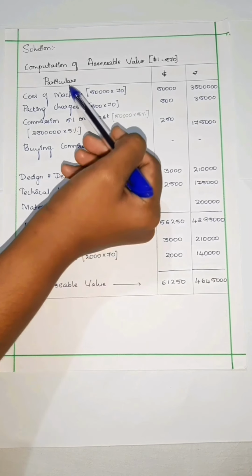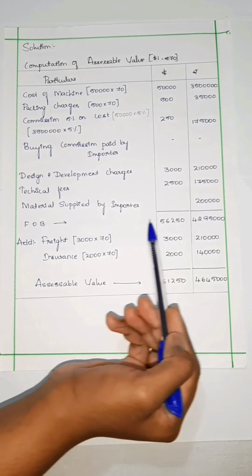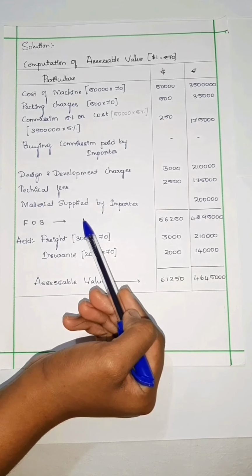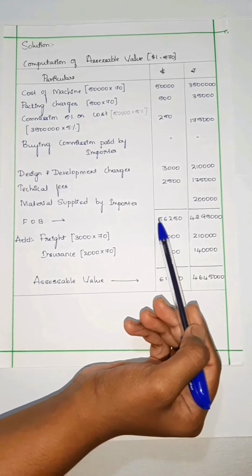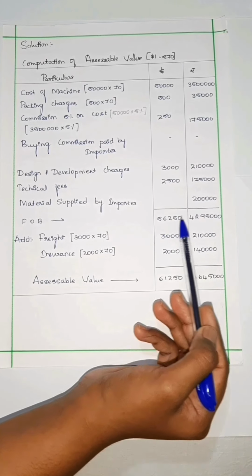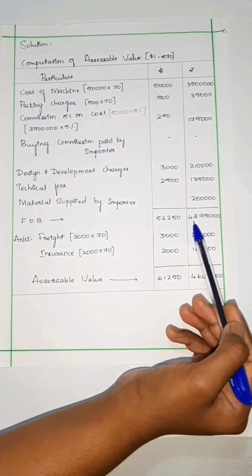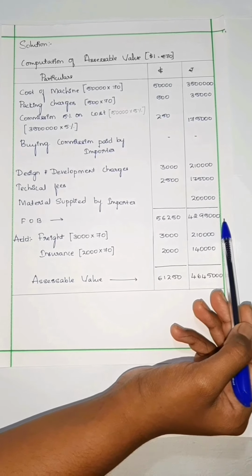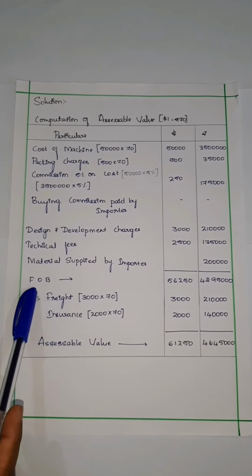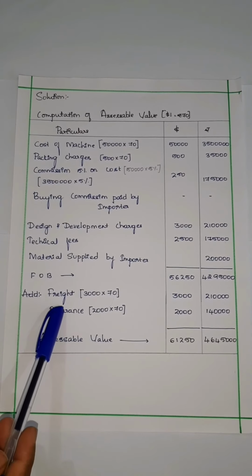Next, after these treatments, we are going to calculate and we get FOB, that is free on board. According to dollar, we get $56,250. And according to Indian rupees, we get 42,95,000. Next, we have to add freight and insurance after FOB to get assessable value.